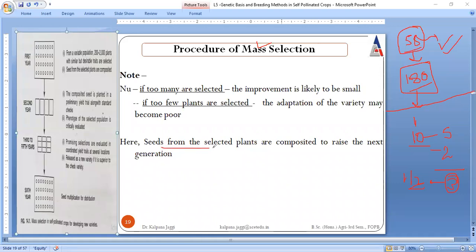Here, seeds from the selected plants, as I said, after the selection, are to be mixed together. So they are composite. Composite means they are mixed. They are mixed to raise the next generation. This is one generation, which means it is all a talk of 1 year. And then we move into the second year, where all these varieties are mixed together, and this constituted variety we are going to have in the next year. That is the second year.